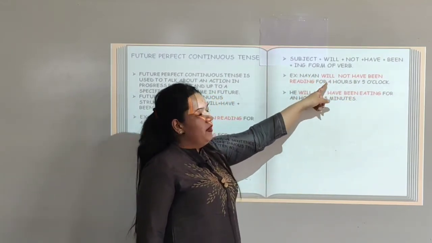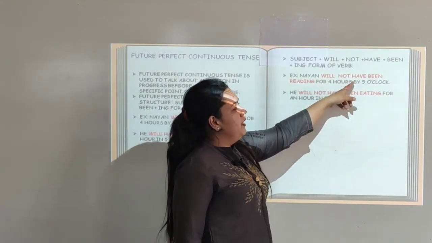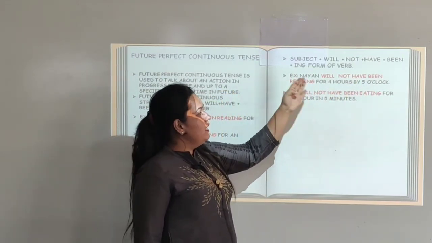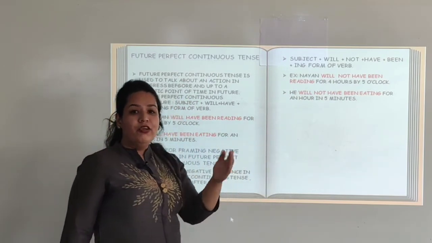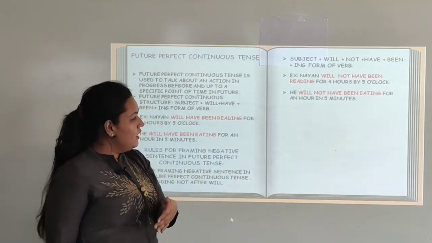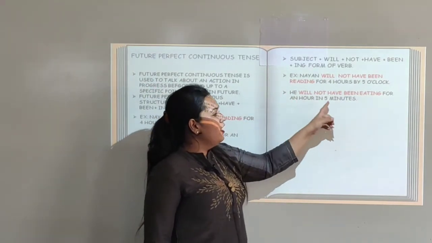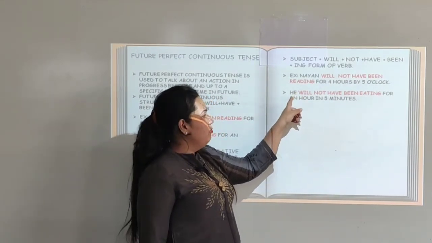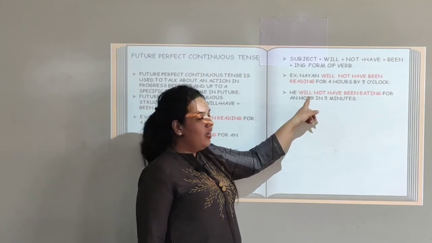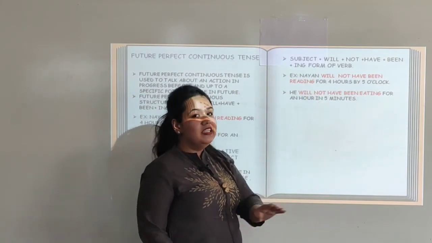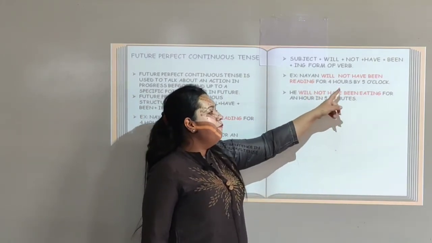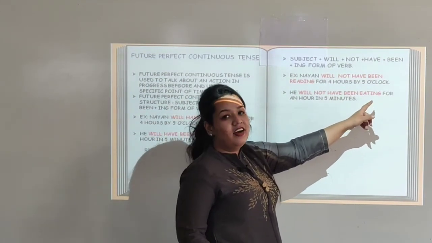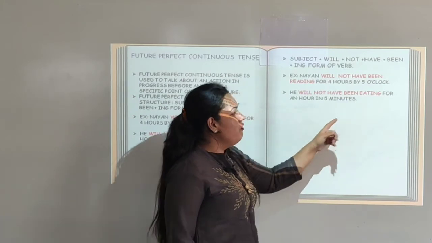So subject plus will plus not plus have plus been plus ing form of the verb in a sentence to frame future perfect continuous tense. He will not have been eating for an hour in 5 minutes. He, that is the subject. Will, action of time. Not, that means negation. Have been indicates the perfect tense and eating, that means the continuous tense, ing form of verb.